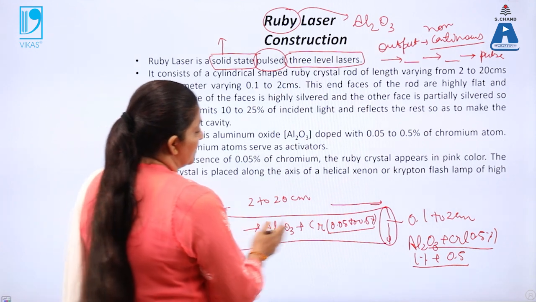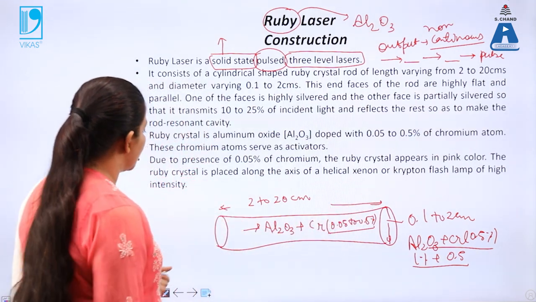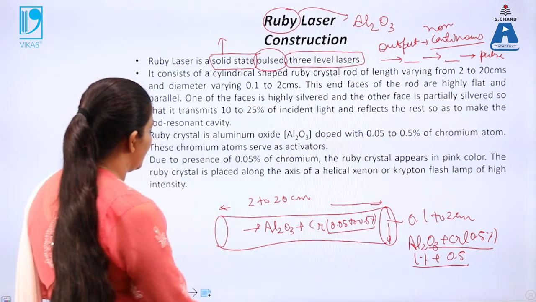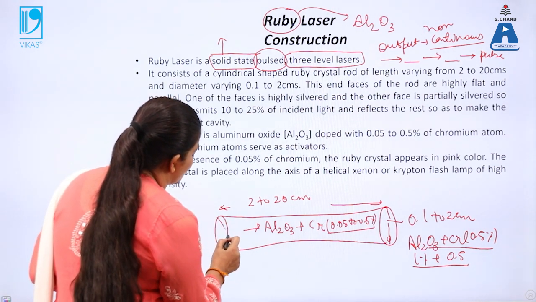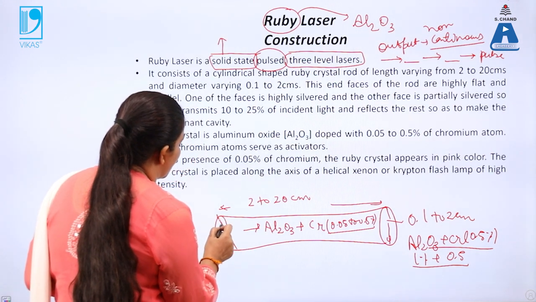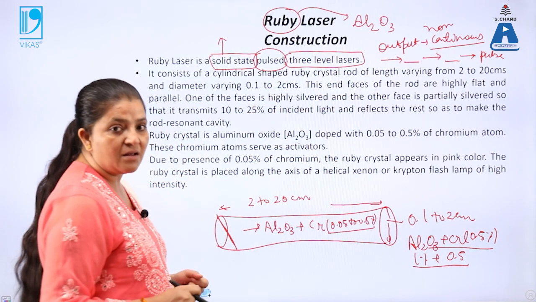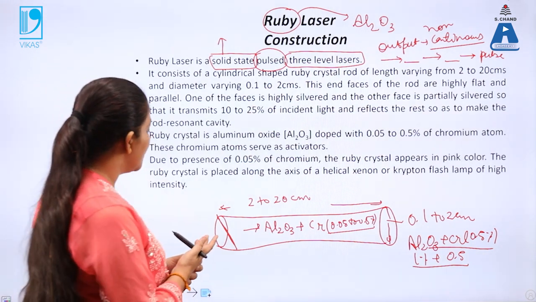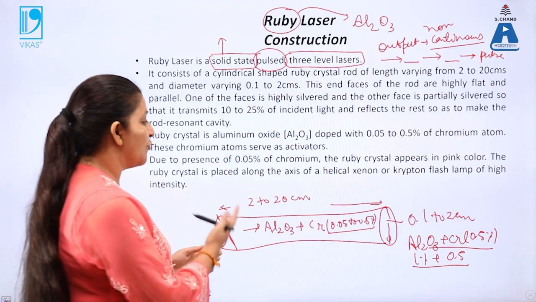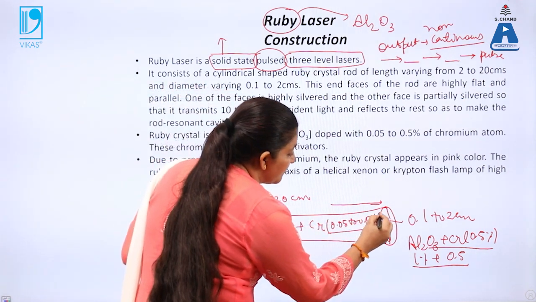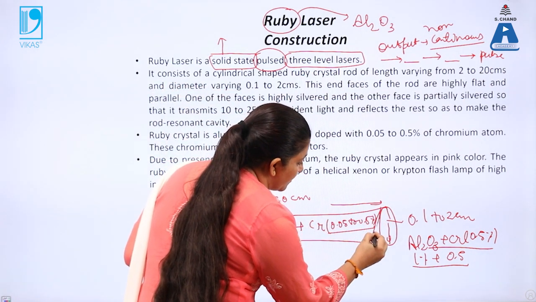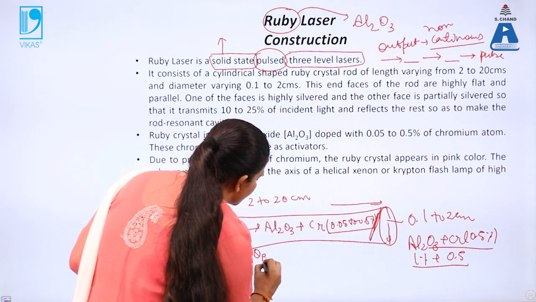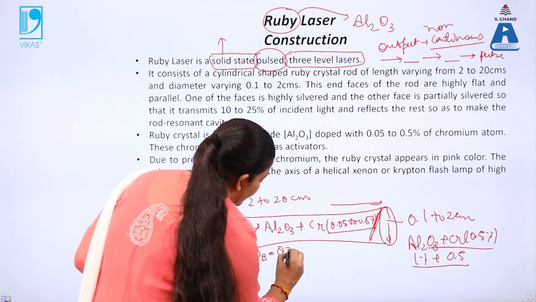Now again, this is the basic construction for the laser. Now how will the laser be produced? In the quartz tube, there are two mirrors present over here. These two mirrors are placed at some angle. That angle is called the Brewster angle. Brewster angle is the angle which is required for the reflection or the transmission to take place. So this is an important angle, theta b. This is called the Brewster angle.